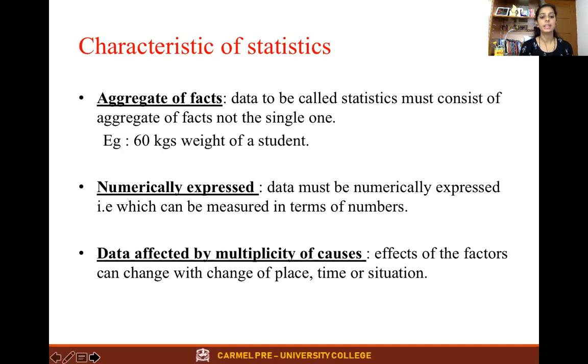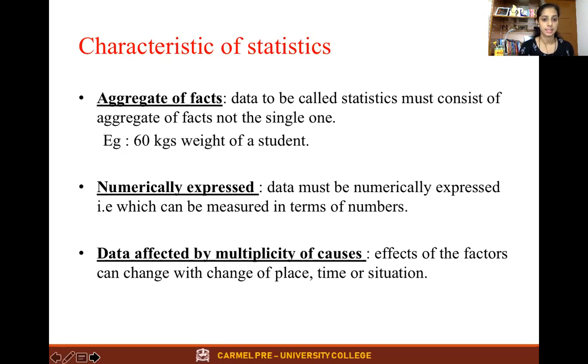Coming to the next characteristic, that is numerically expressed. As we have discussed, both quantitative and qualitative data are considered in statistics, but the data must be numerically expressed, which can be measured in terms of numbers.